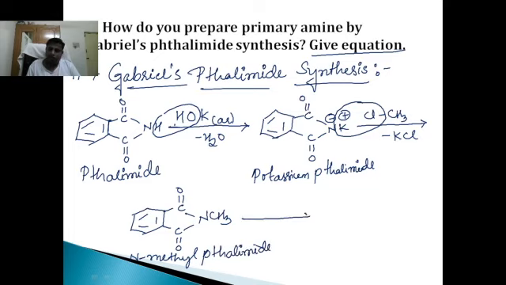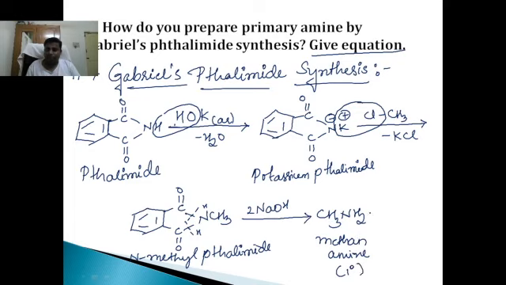This will react with sodium hydroxide or potassium hydroxide. So we'll break the molecule here and here, therefore it forms CH3NH2. This is nothing but methanamine, a primary amine, plus benzene with COONa, COONa, the sodium salt of phthalic acid.